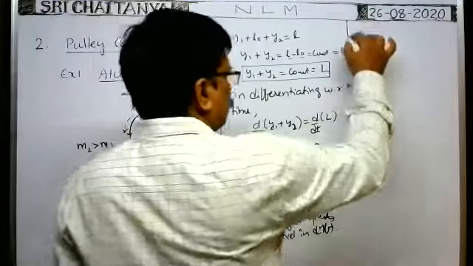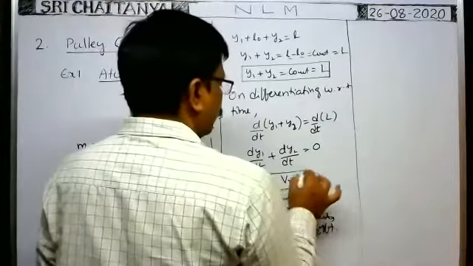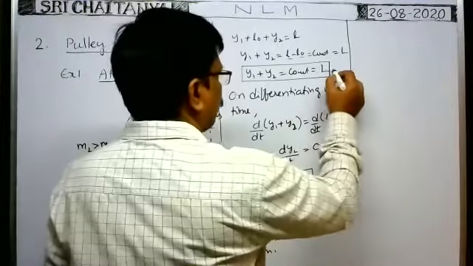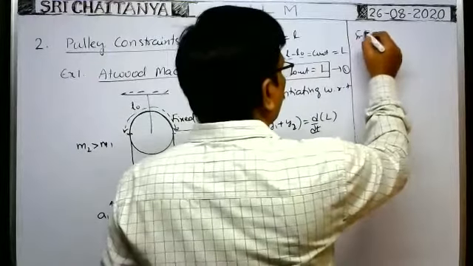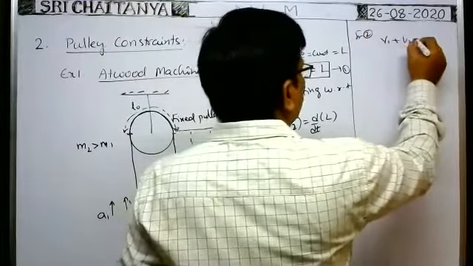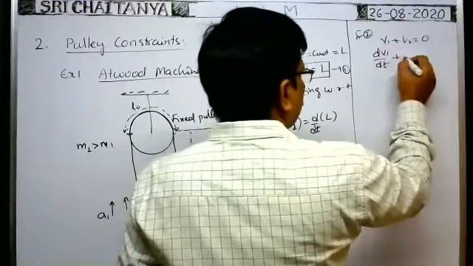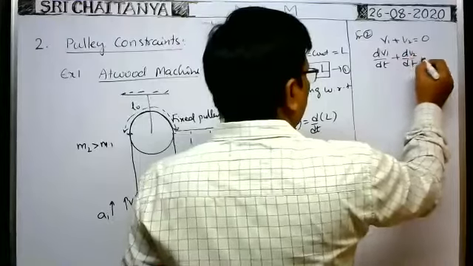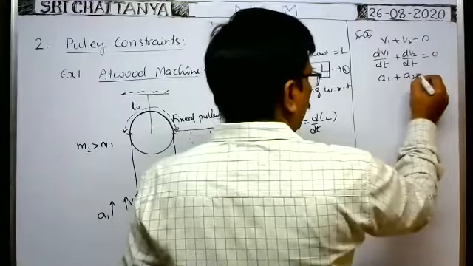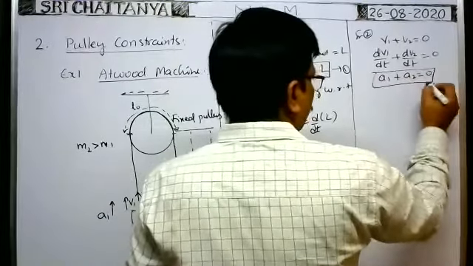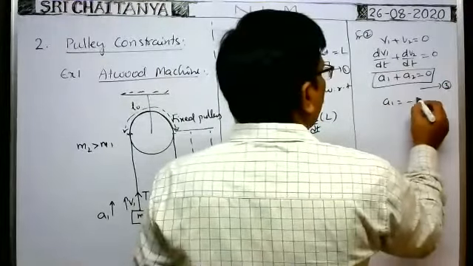Okay. Next, V1 plus V2 is equal to 0. No, this is one constraint relation. This is constraint relation 1. It is one constraint relation 2. Next, from 2, V1 plus V2 is equal to 0. Again, we differentiate them. Then dV1 by dt plus dV2 by dt is equal to 0. Or dV1 by dt means acceleration, A1 plus A2 is equal to 0. This is one more constraint relation. This is equation 3. Or A1 is equal to minus A2.